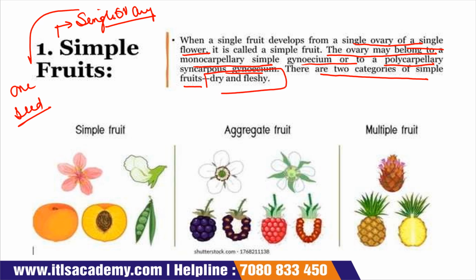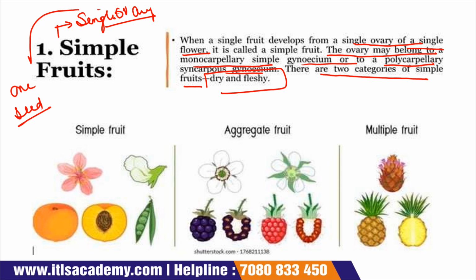One is dry and one is fleshy. Now the main point is what? The simple fruits are derived from a single ovary of a single flower. Now maybe these ovaries belong to a monocarpellary simple gynoecium, or sometimes they belong to a polycarpellary syncarpous gynoecium. Okay. Now after that, these simple fruits are of two types. One is dry and another one is fleshy.